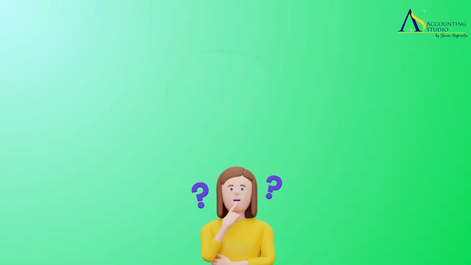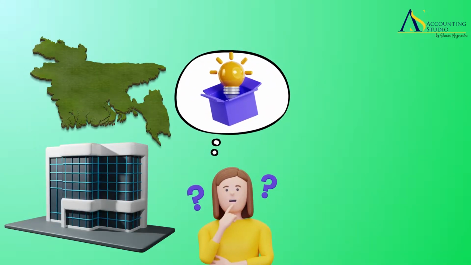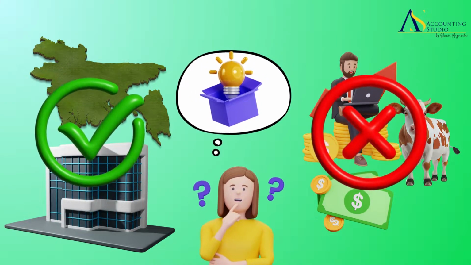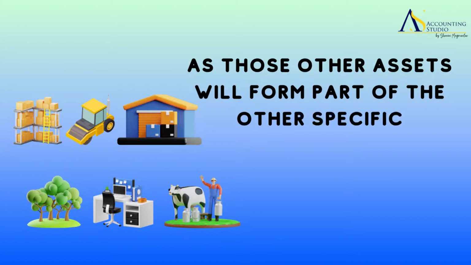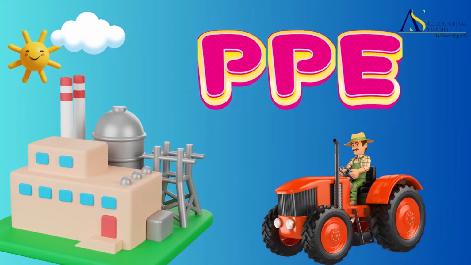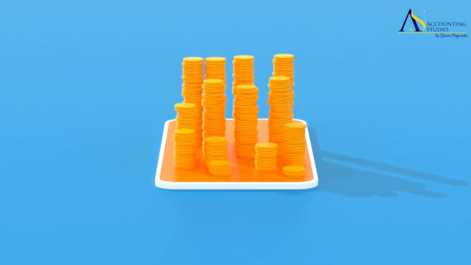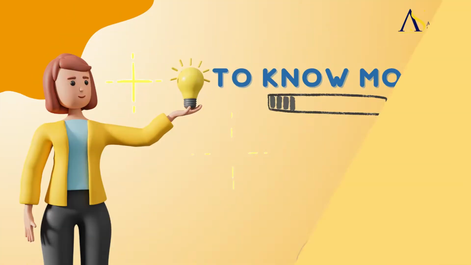When you encounter investment property, you should be reminded it only includes land and building. Therefore, it does not include any other type of asset other than land and building, as those other assets will form part of other specific accounting standards. Also, unlike those other assets such as PPE, where they generate cash flows in connection with other assets held by an entity, an investment property generates cash flows independently.